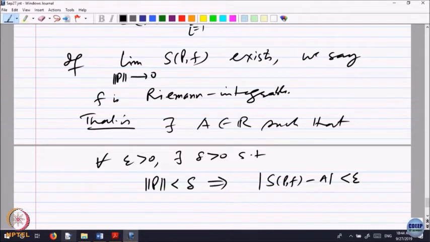So, you say it is integrable, and this number A is called the integral. We should say Riemann integral for the time being, because we have notion of integral coming from upper sums and lower sums, called the Riemann integral.